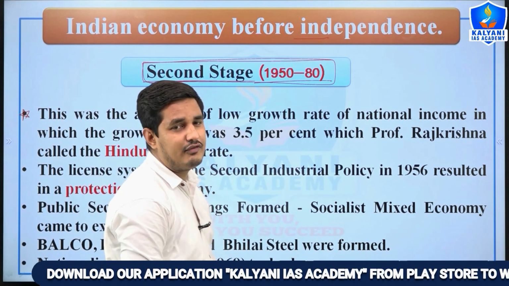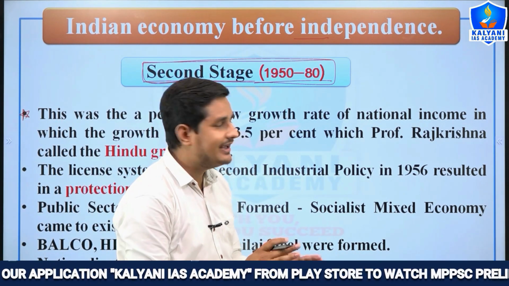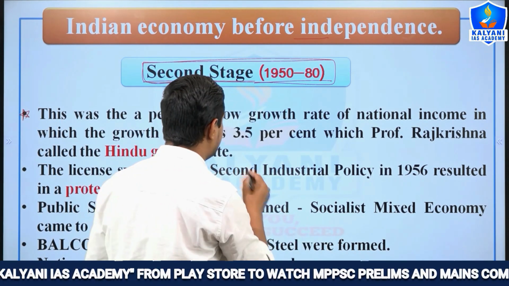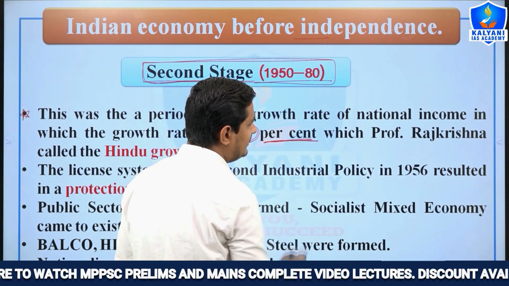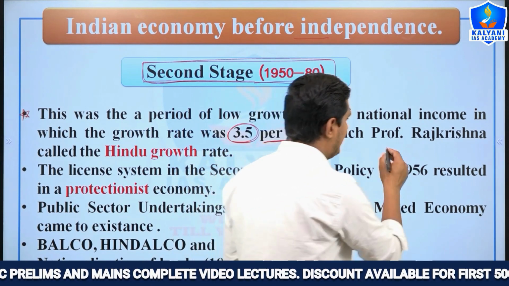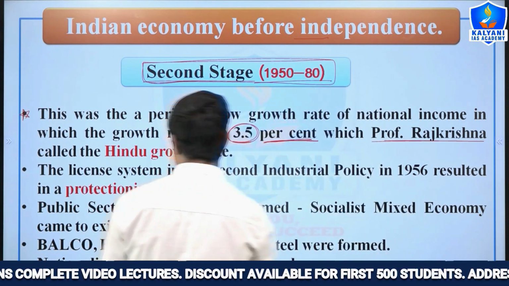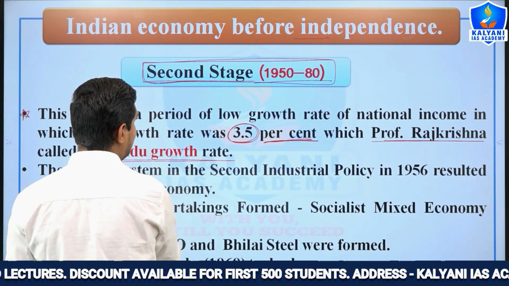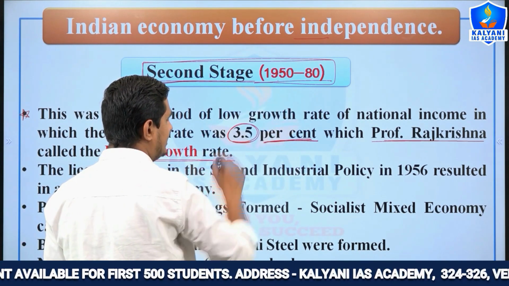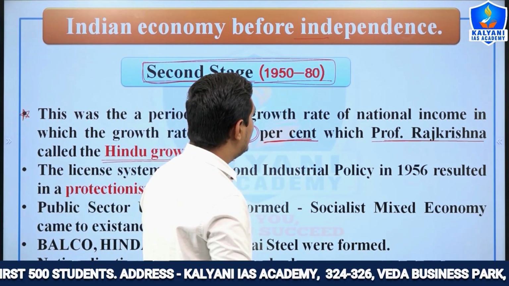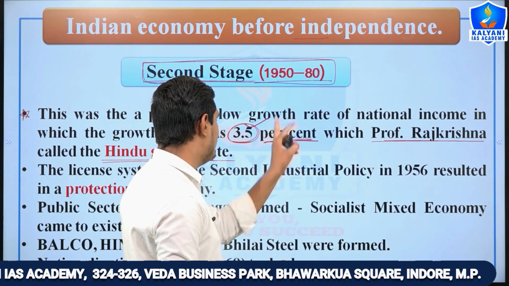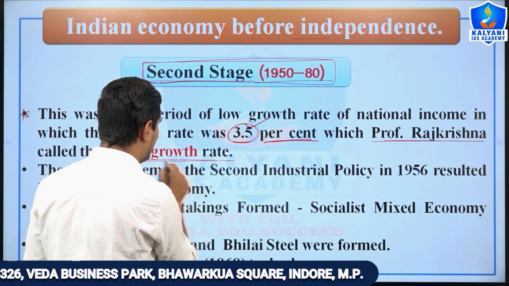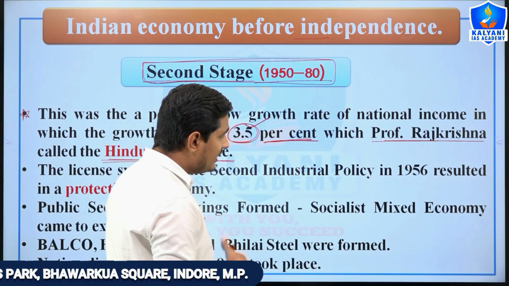This was the period of low growth rate in the Indian economy, and the growth rate was only 3.5%, and which was called by Professor Raj Krishna as a Hindu growth rate. So we can say that from 1950 to 1980, the growth rate of national income was very low, and that was 3.5, which was known as Hindu growth rate, right?